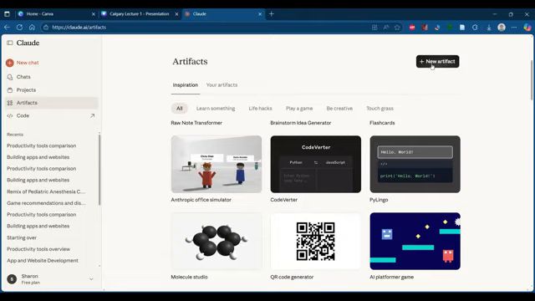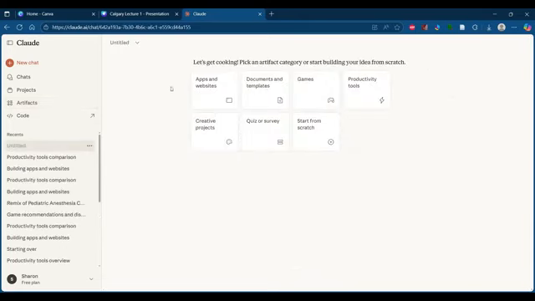So what you need to do is click on this new artifact option. Then you will be taken to a page in which it will ask you what type of app or what type of artifact you want to create. So there are some 7 categories here. One is apps and websites, then documents and templates. Documents and templates mean you already have a document with you. You want to beautify it or make it a bit more vibrant. That time you can go for the documents and templates option.